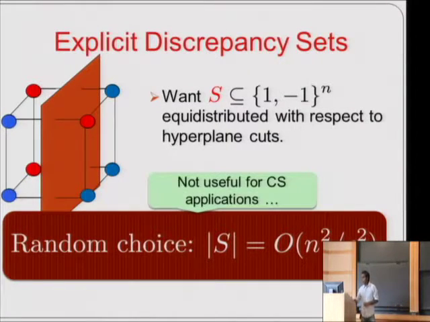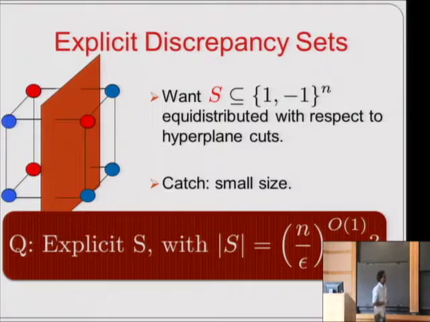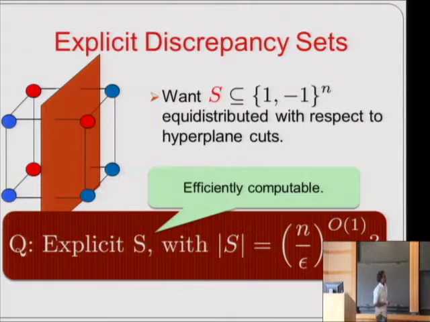But this construction is not particularly insightful or useful for applications in computer science and in other cases. What we really want is an explicit construction of such a set S whose size is polynomial in n and 1 over epsilon. And you can think of any reasonable notion of explicit. Give me a succinct description of the set, or more concretely, what I want is the set S to be efficiently computable.